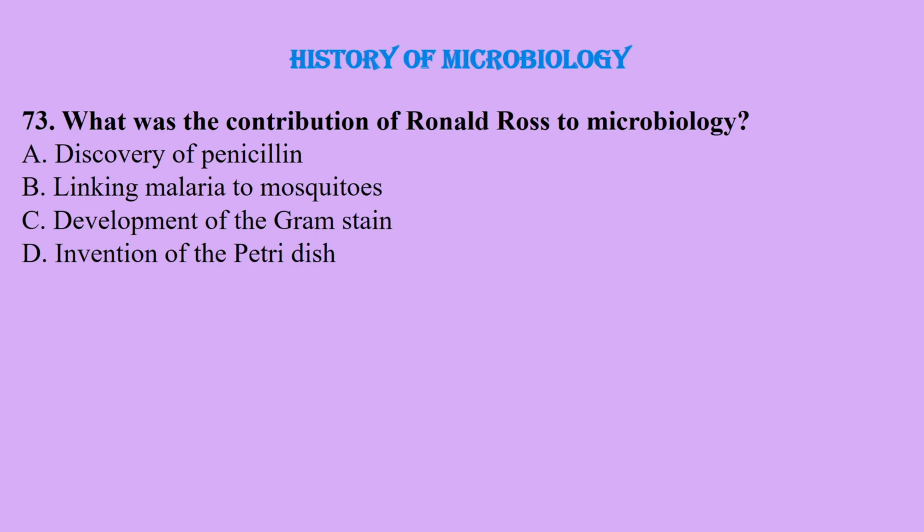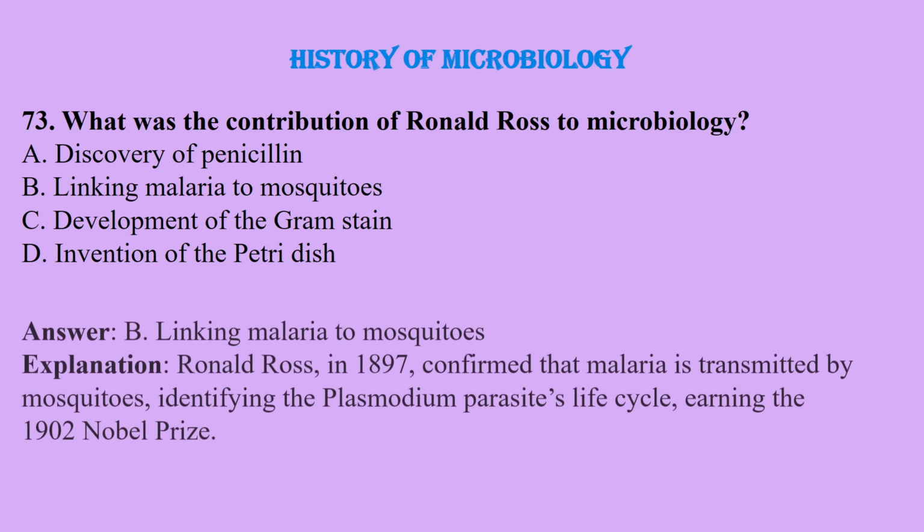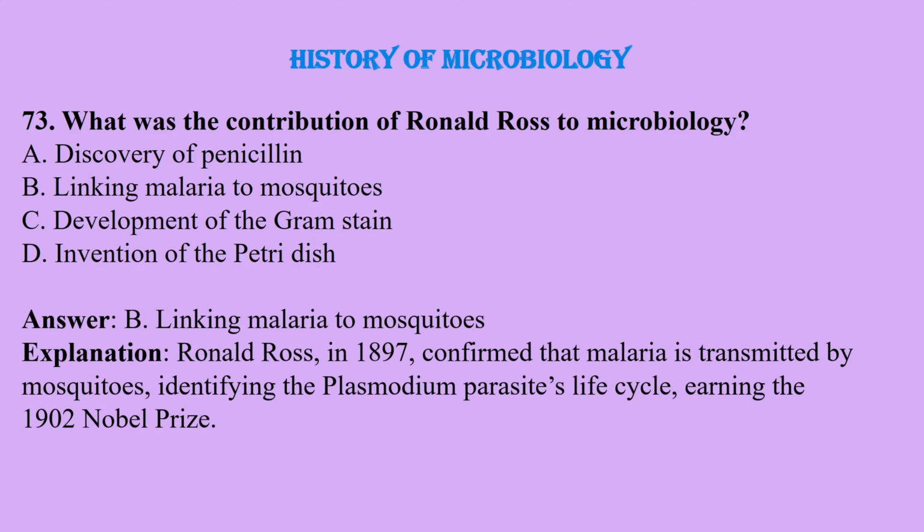Question number 73. What was the contribution of Ronald Ross to microbiology? Discovery of penicillin, linking malaria to mosquitoes, development of the Gram stain, or invention of the petri dish? And the correct answer is linking malaria to mosquitoes.